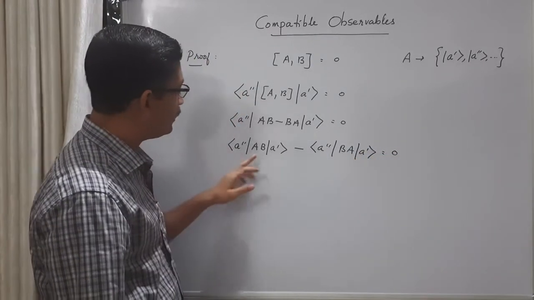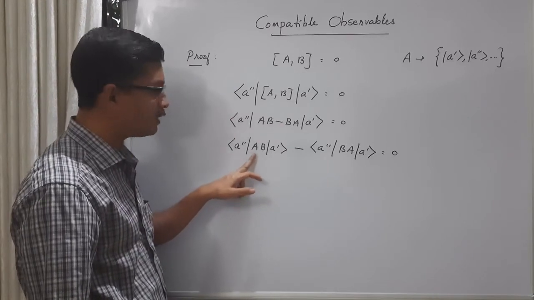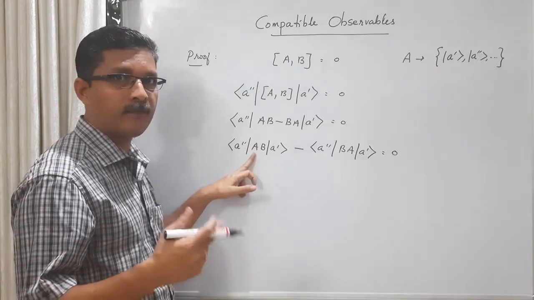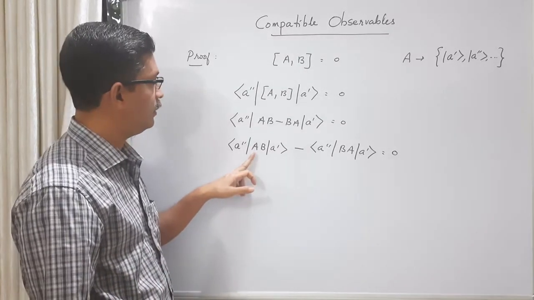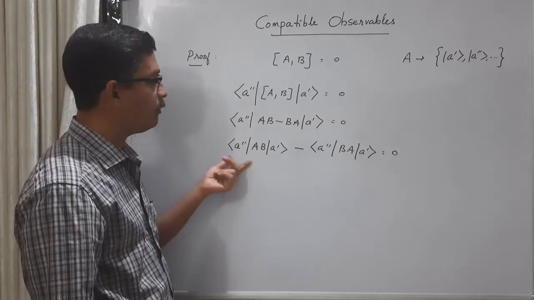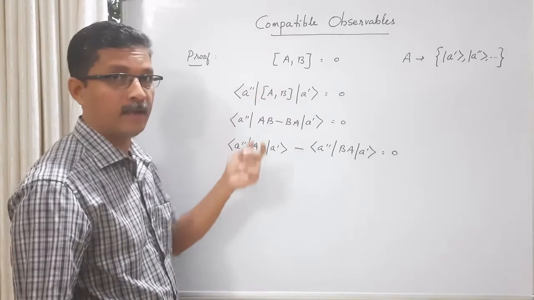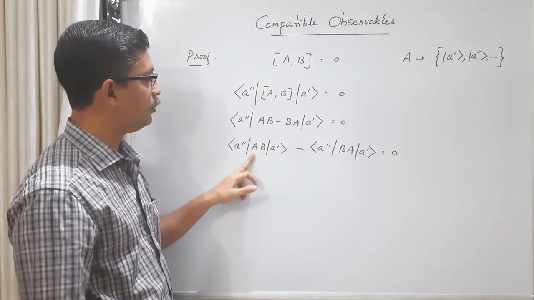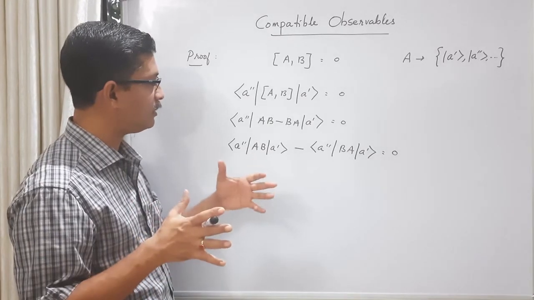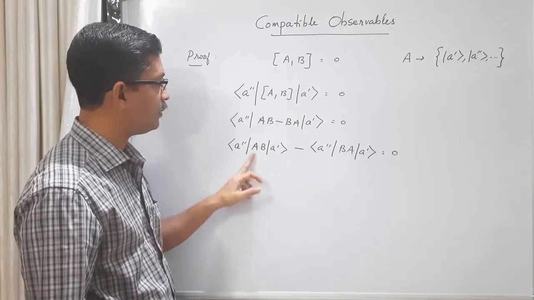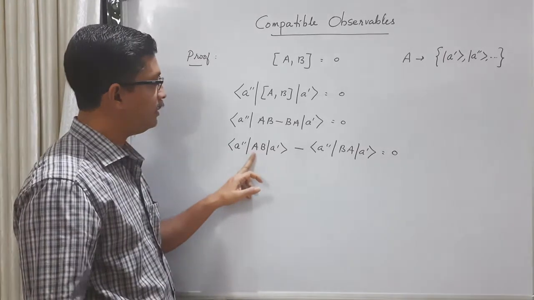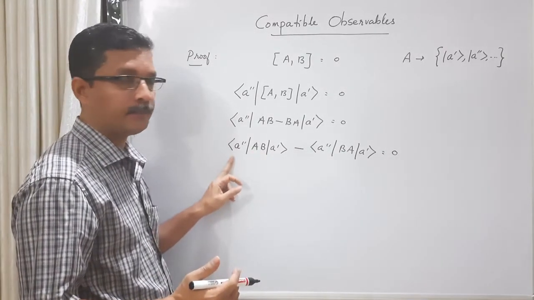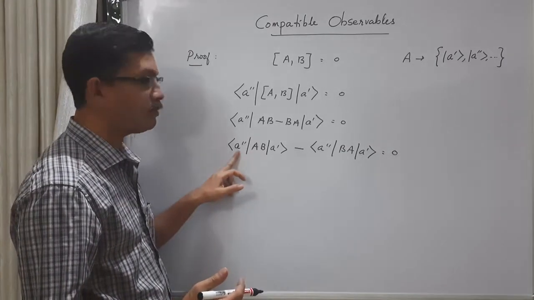Now look at here. Let's consider the first matrix element. This A and B are Hermitian operators. Now this A prime, A double prime, etc. are eigenkets of operator A. Now A being a Hermitian operator, we know that when you consider the matrix element of a Hermitian operator, it doesn't matter whether it acts on the ket vector or on the bra vector. So let us say this A acts on this bra vector.